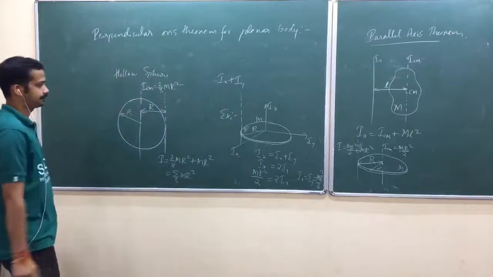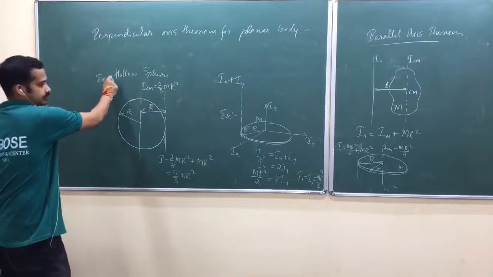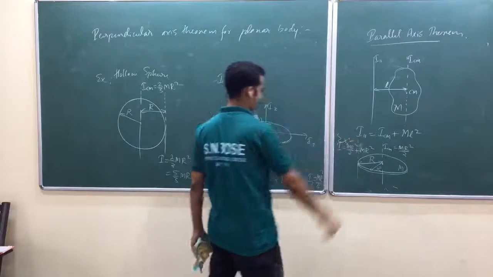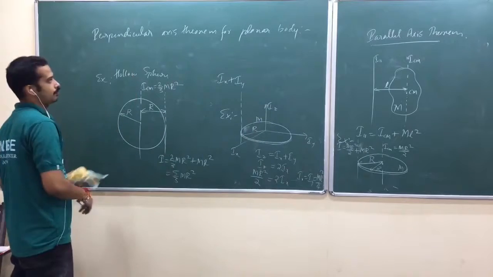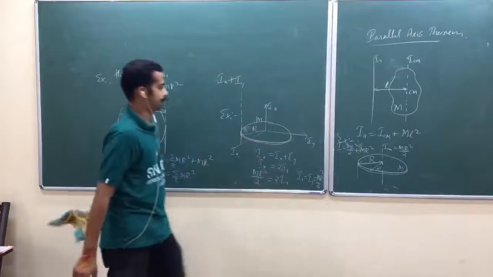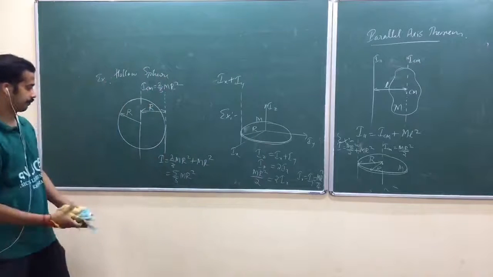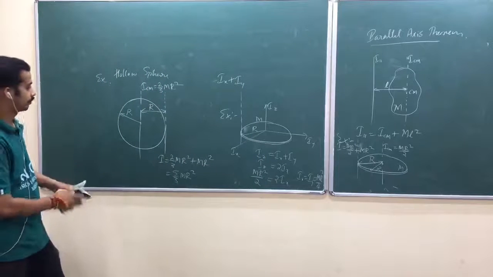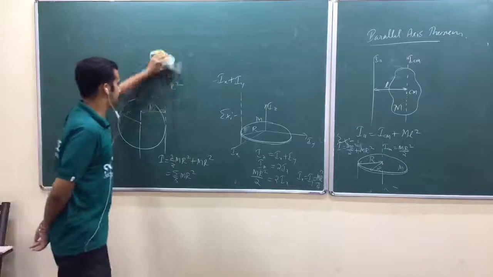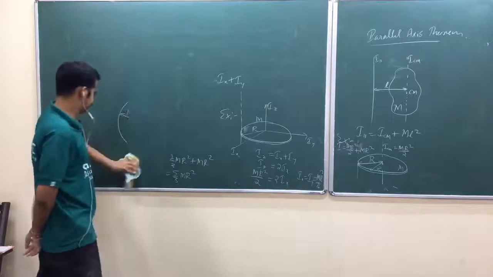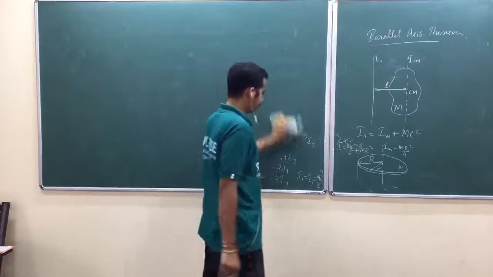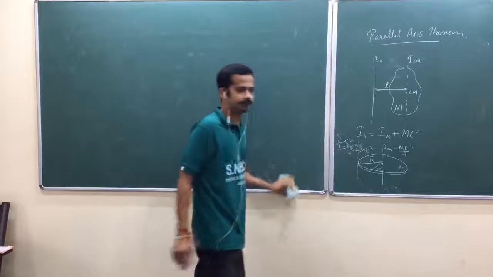Over. So, take it as other example. It was there in class 12th.